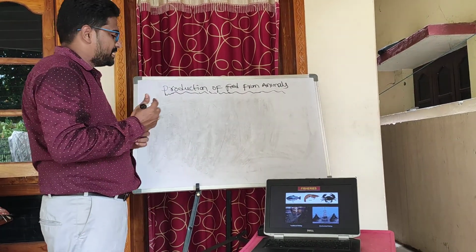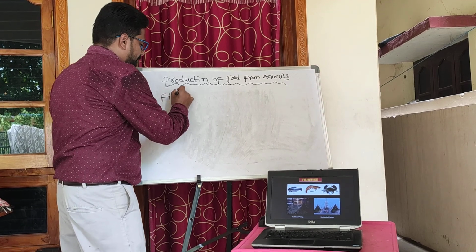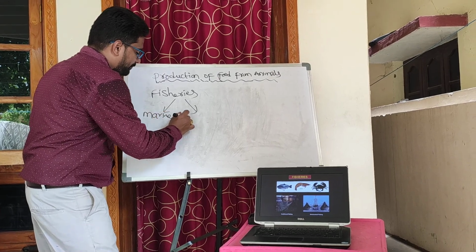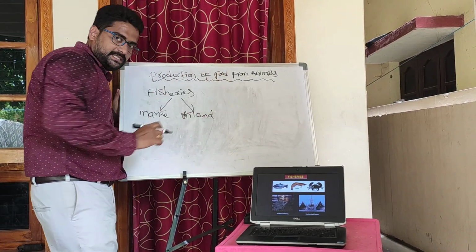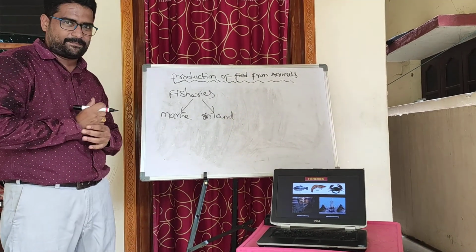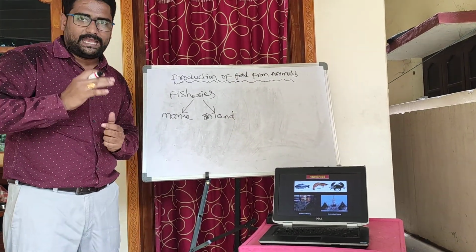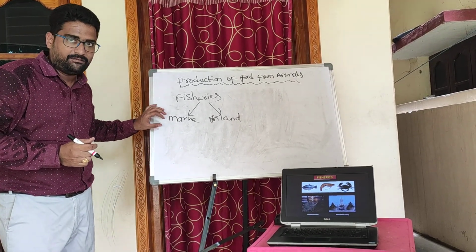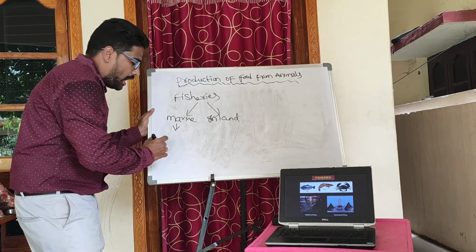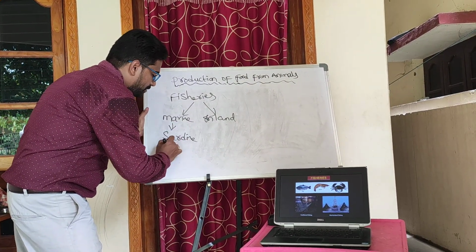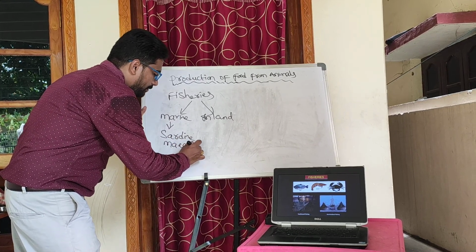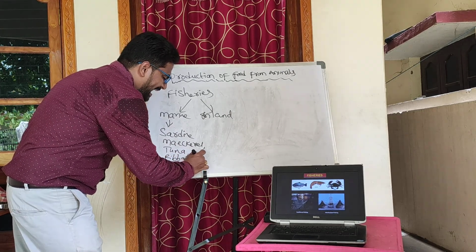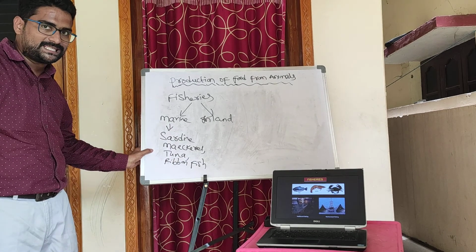Dear students, generally there are two types of fisheries: marine fisheries and inland fisheries. What is marine fisheries? The word itself suggests marine, so sea or ocean water. The rearing of fish in sea and ocean water is called marine fisheries. Examples of marine fisheries are sardine, mackerel, tuna, ribbonfish, catfish, and many more fishes.